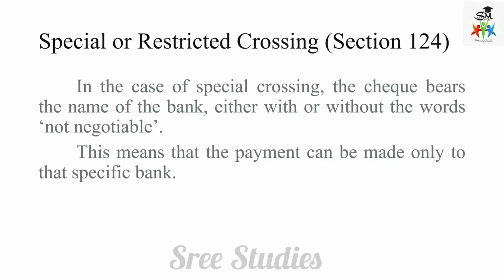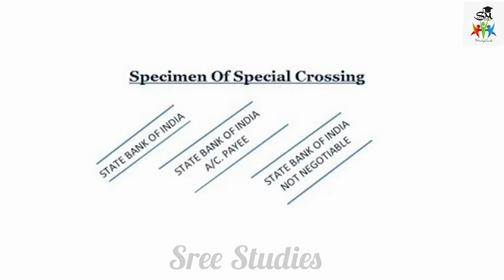And the next one is special or restricted crossing. This is under Section 124. In this case, the check bears the name of a bank, either with or without the words not negotiable. Payment can be made only by the specified bank. So this is an example of a specimen of special crossing.